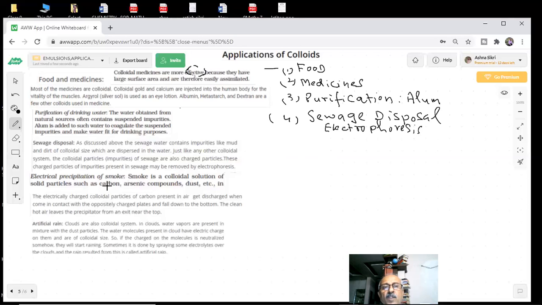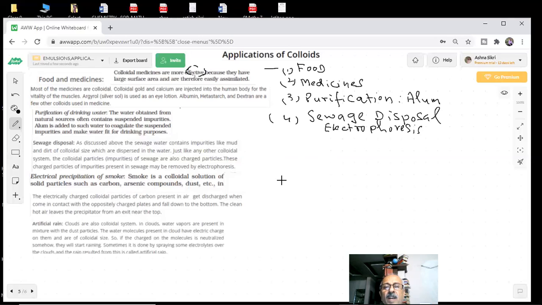Electrical precipitation of the smoke uses the Cottrell precipitator. In the book you will see the Cottrell precipitator. Smoke is a colloidal solution of solid particles such as carbon, arsenic and dust, and these are electrically charged colloidal particles present in the air inside the smoke.